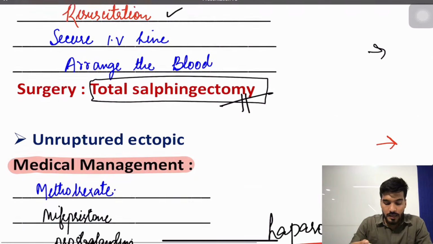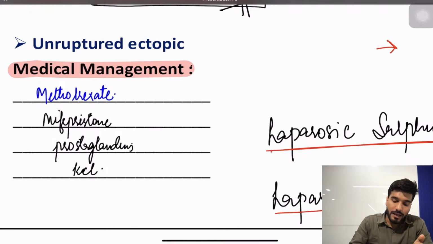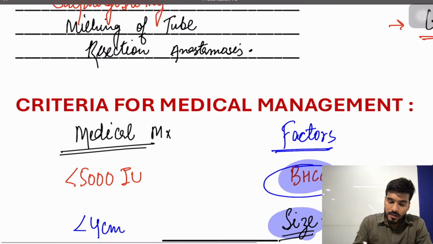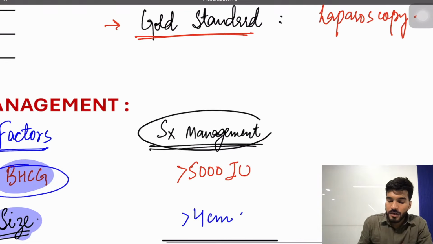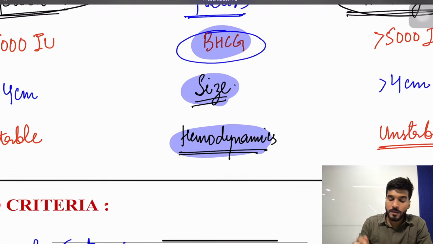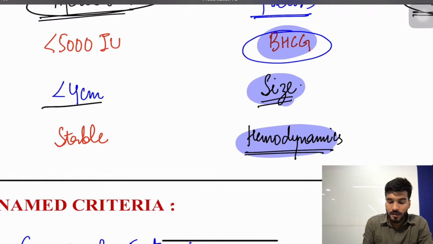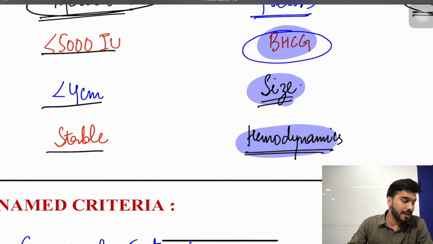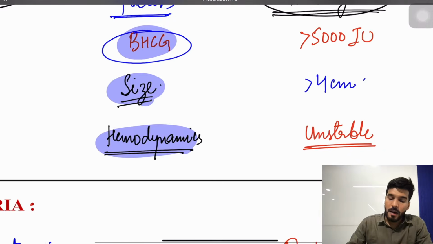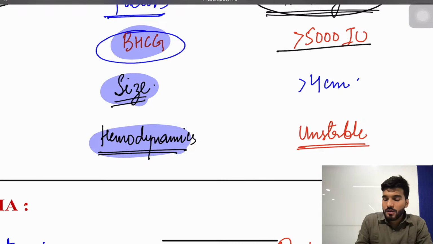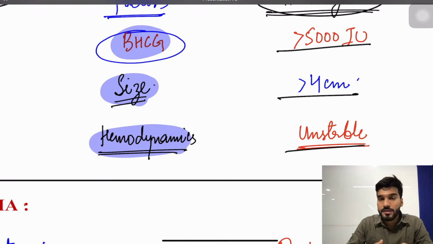Is that clear? If unruptured, I can go either medical management or surgical management. Medical management is done when the beta HCG is less than 5000, when the size is less than 4 centimeter, and the patient is hemodynamically stable. Opposite to that, if beta HCG is more than 5000, size more than 4 centimeter, hemodynamics is unstable, signs of rupture are present, you go with surgical management.